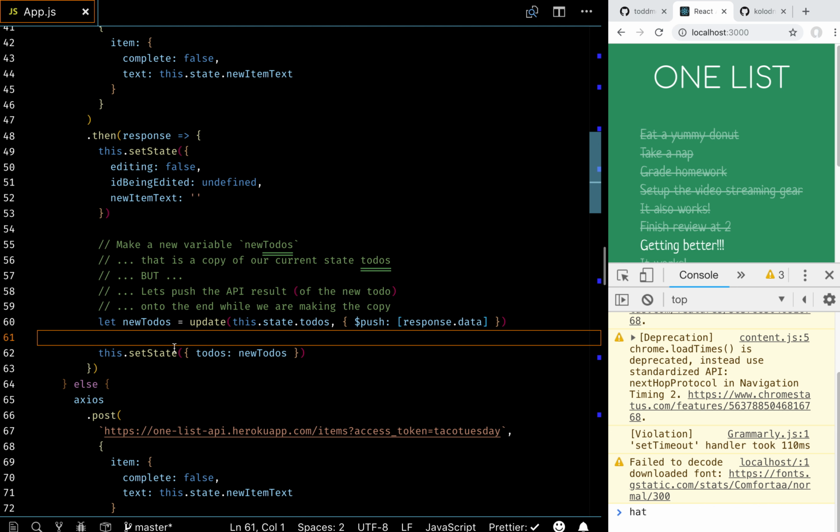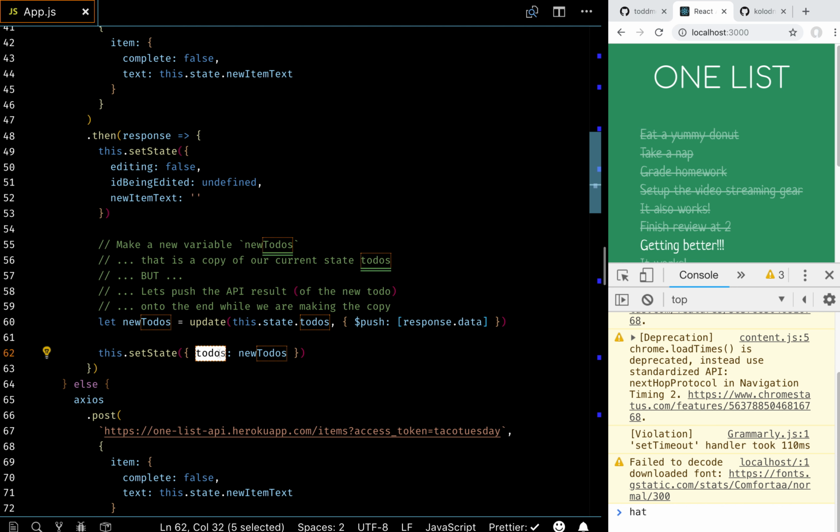Okay. Yeah, no, I was getting confused with new to-dos being part of the state. Yeah, we're going to refactor this a little bit in just a second. So are we wanting to set the state for new to-dos? No, not new to-dos. New to-dos is our new variable. Are we trying to still set the state of to-dos to new to-dos? Yes, and that's what we do right here. This is perfectly legal because new to-dos is a new copy of all the to-dos with one thing.